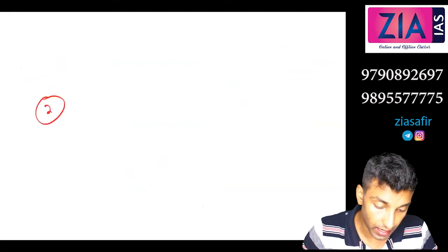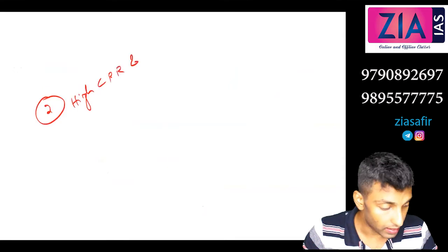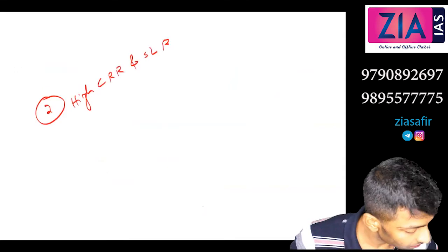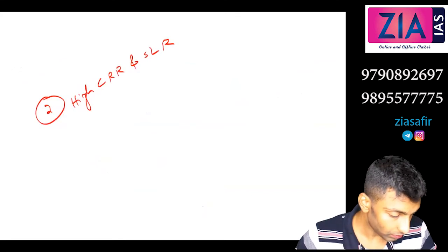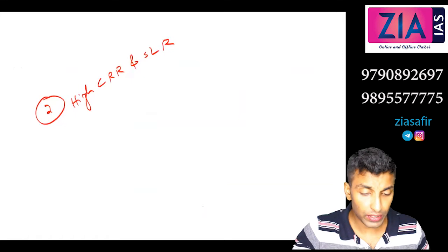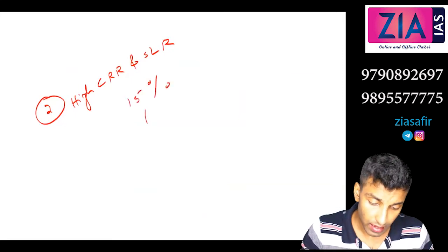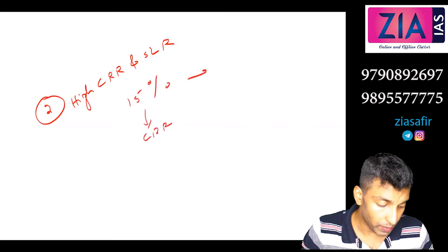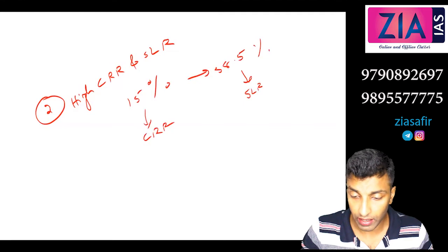Next reason you can write, okay, so we are talking about the causes. Second cause, high CRR and SLR. Before, it was like 15% CRR and around 38.5% SLR, if you see in 1991.